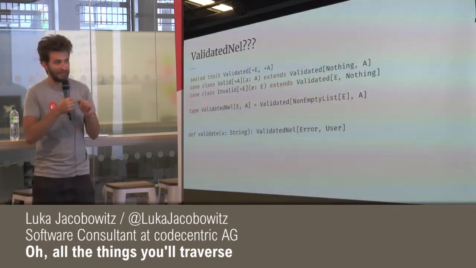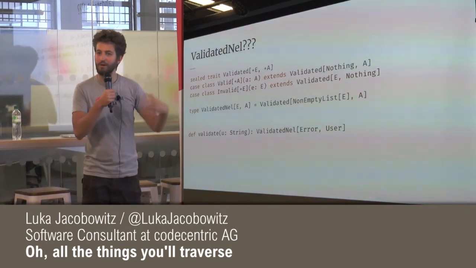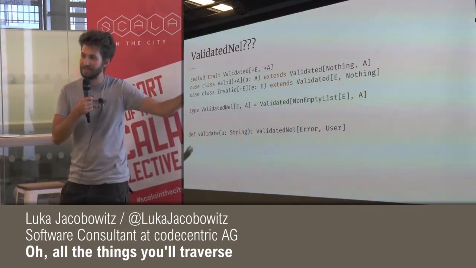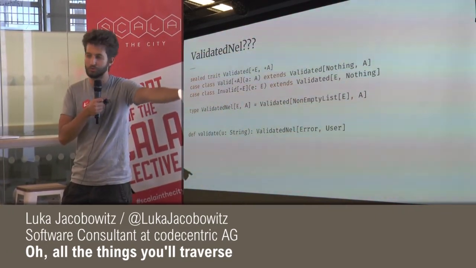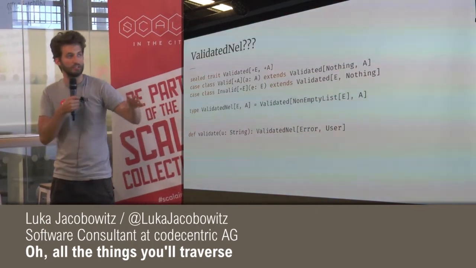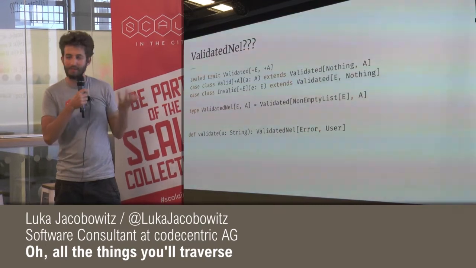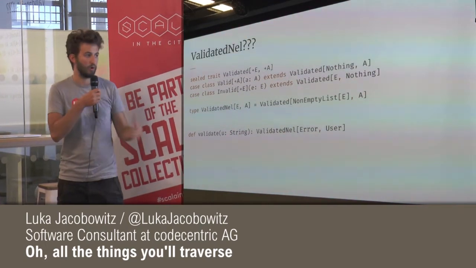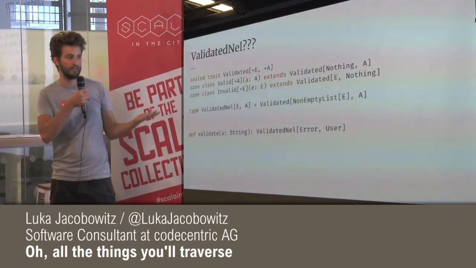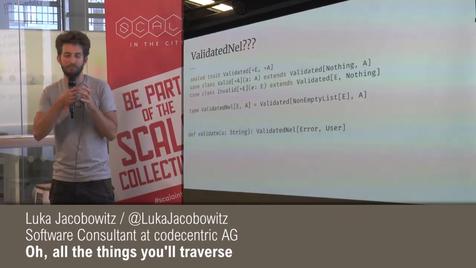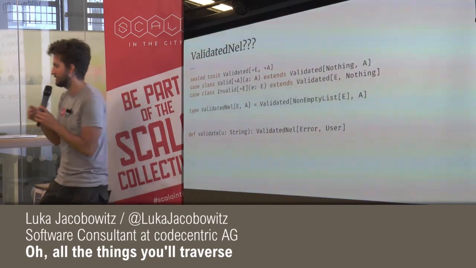Actually a Semigroup, but yeah, combine using the combine function. So if we have two ValidatedNels of Error and User, and they both contain a non-empty list of errors, then if we combine them using mapN or product or any of the functions from the Applicative or Monoidal type class, it will accumulate all of these errors inside of this non-empty list.